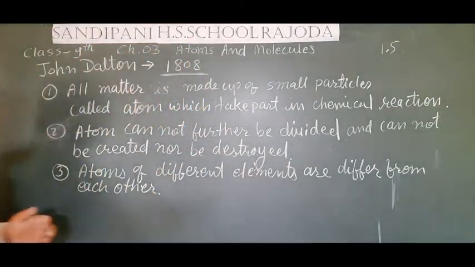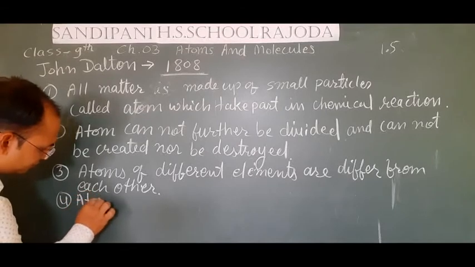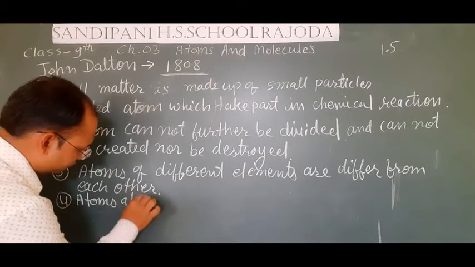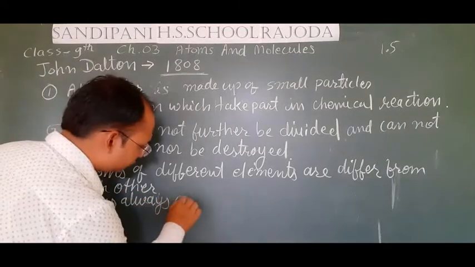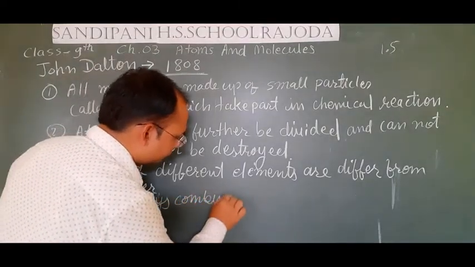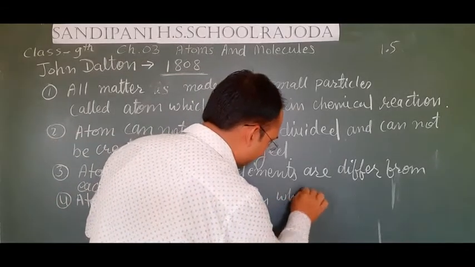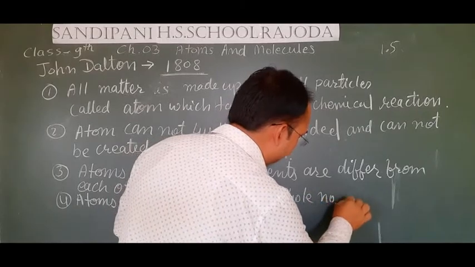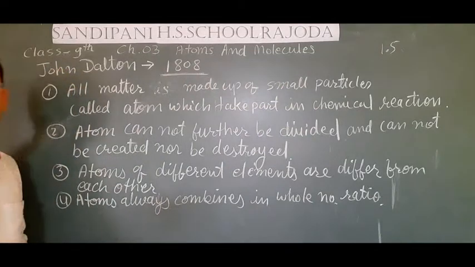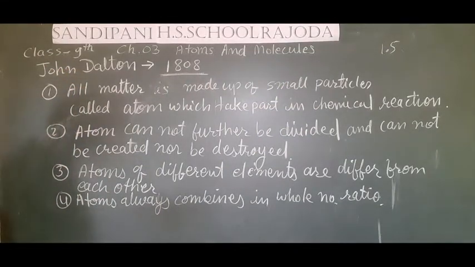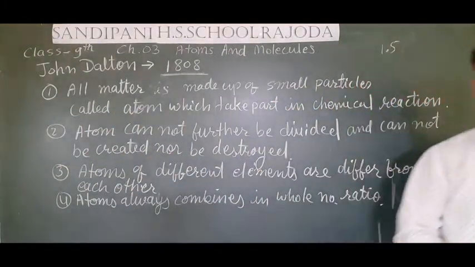So the fourth postulate was that atoms always combine in whole number ratio and not in fraction form, to form compounds.